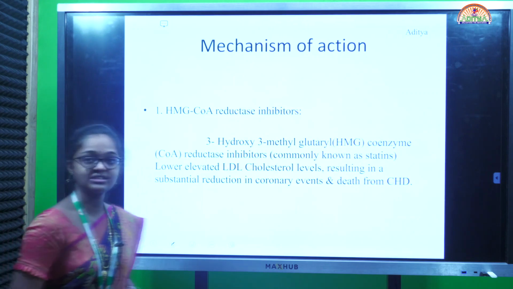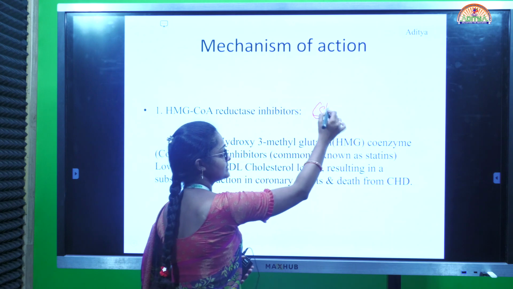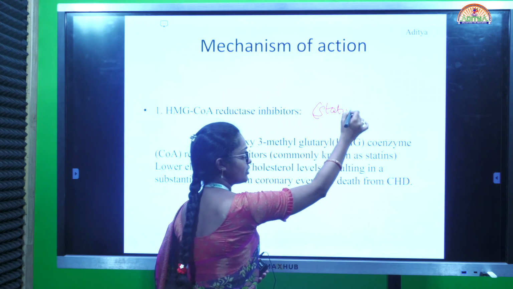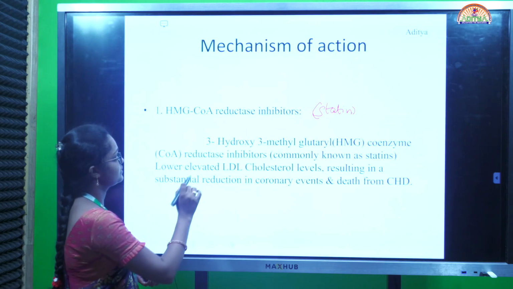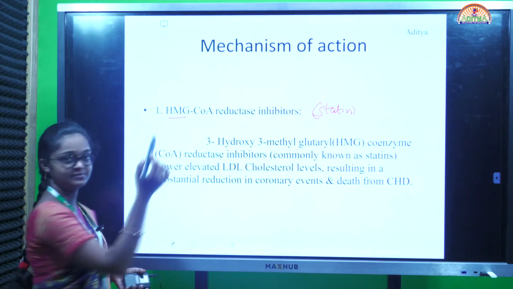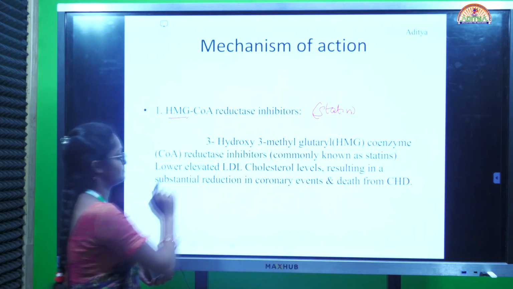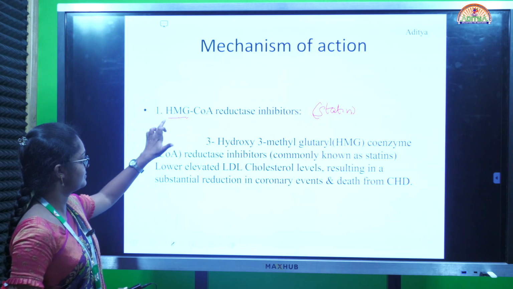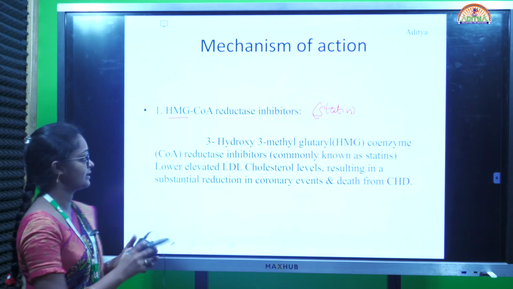Next, mechanism of action of HMG-CoA reductase inhibitors, called statins. Drugs involved are atorvastatin, fluvastatin, simvastatin, etc. What is the full form of HMG? Hydroxymethyl glutaryl coenzyme A reductase inhibitor.